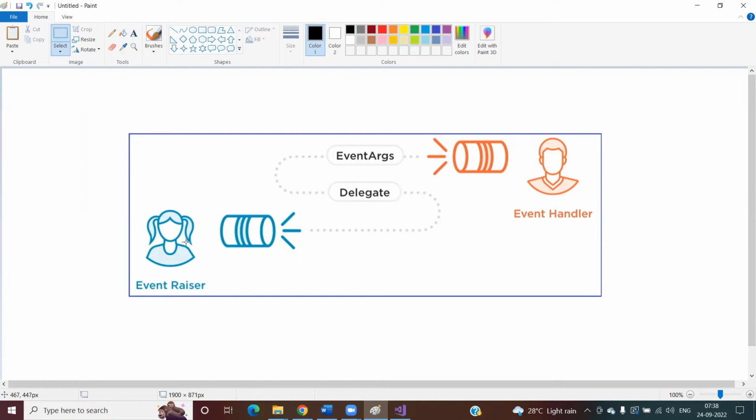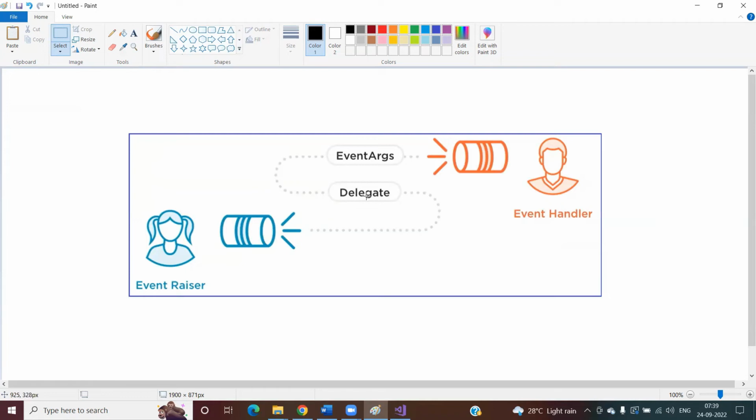When this event raiser sends the notification, it sends that notification to the delegate, and the delegate will check who are the event listeners, who are the event handlers registered for this event. Yes, there are 50 event handlers or 50 event listeners registered with this event.